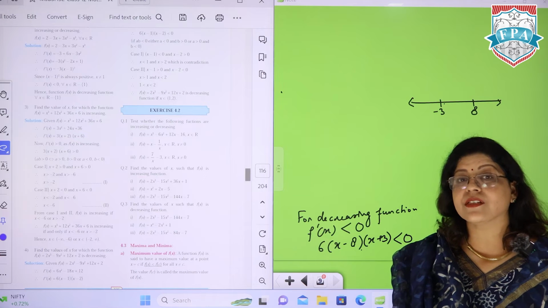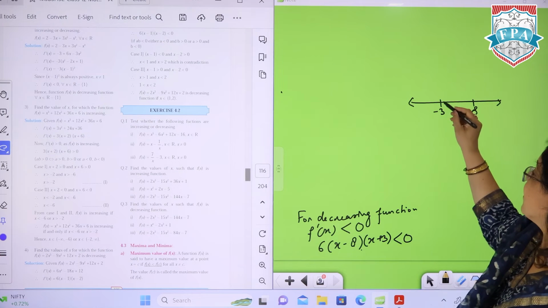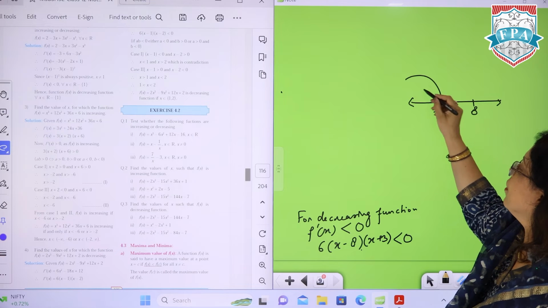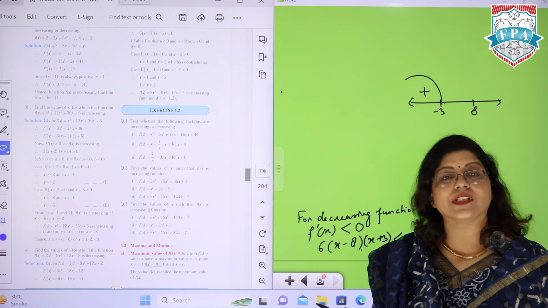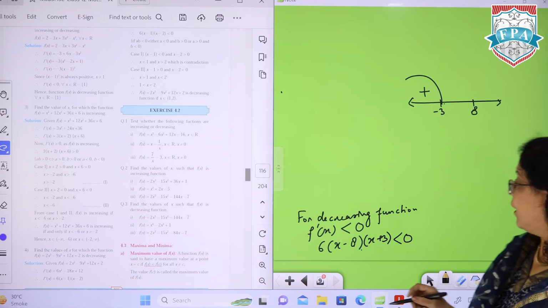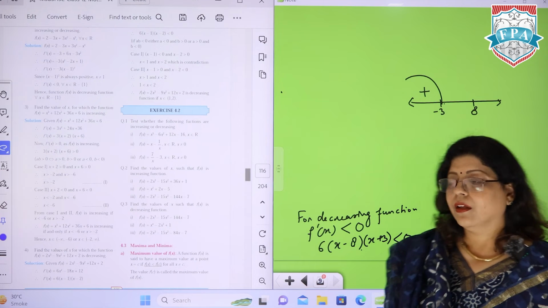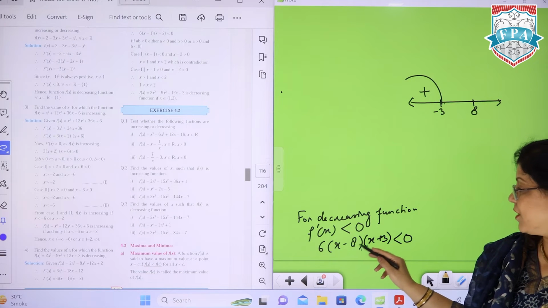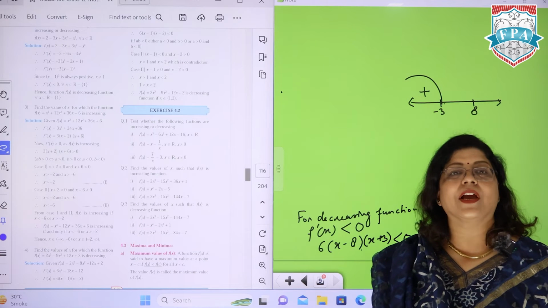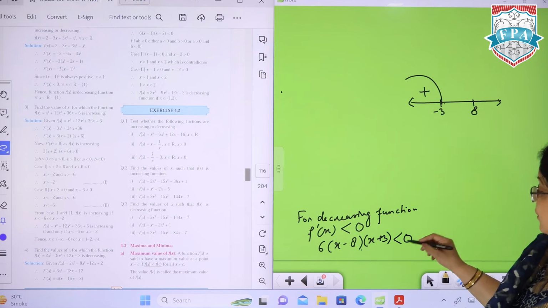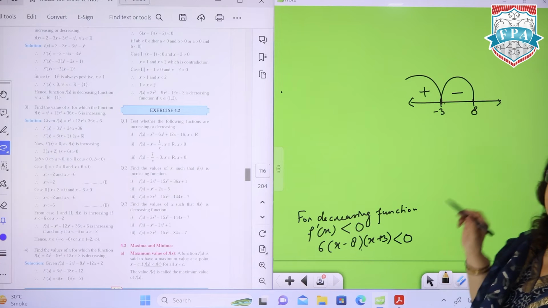Now 26 is a positive value. So that value is greater than 0. So this region, which is giving you the positive answer, is not our solution. Second, let's take a value between -3 and 8. Easiest value 0 है. 0 minus 8 is -8, 0 plus 3 is 3. When you multiply, you are getting the answer as -24, which is less than 0. ये आपका required region आ जा रहा है.